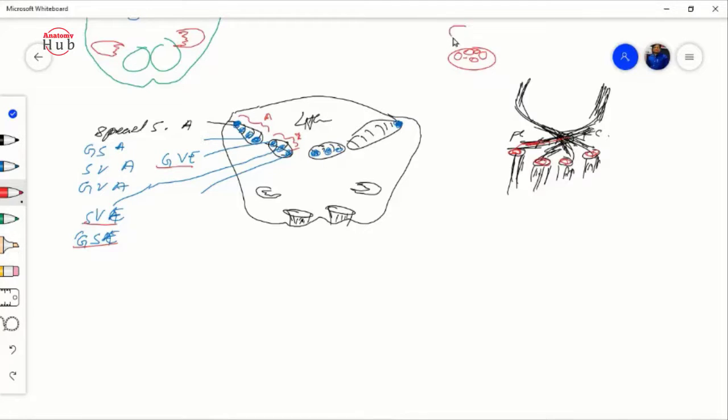There, the alar plate will be differentiated into many pieces, and these pieces will be your nuclei. Gracilis and cuneatus nuclei are at the closed part, due to the fragmentation of the alar plate. But at the open part, the fragmentation of the alar plate will make these other nuclei. Clear? Yes, sir.